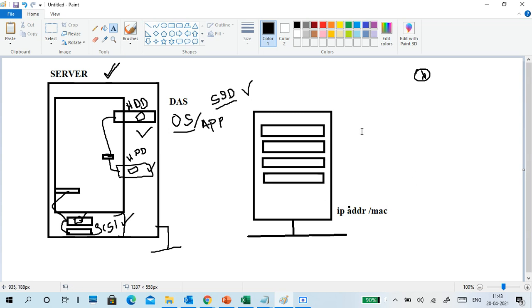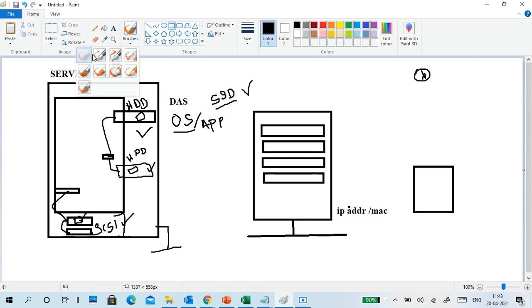So for your clients, the client is also connected to the network. The client accesses the data from here. Here we can create files, which means it is also a shared folder. It is a folder which contains the data. So I access this shared folder in a client. In these two conditions, the thing is common: sharing and accessing are common.